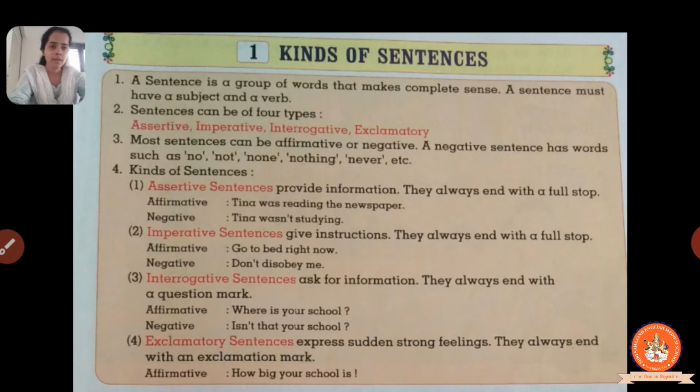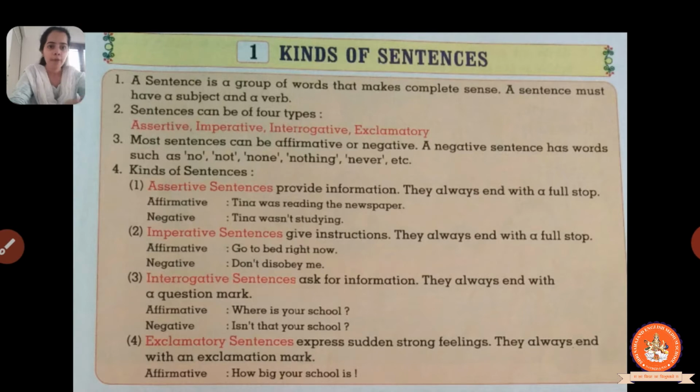So, our third point says most sentences can be affirmative or negative. A negative sentence has words such as no, not, none, nothing, never, etc. Most of the sentences can be positive and can also be negative.